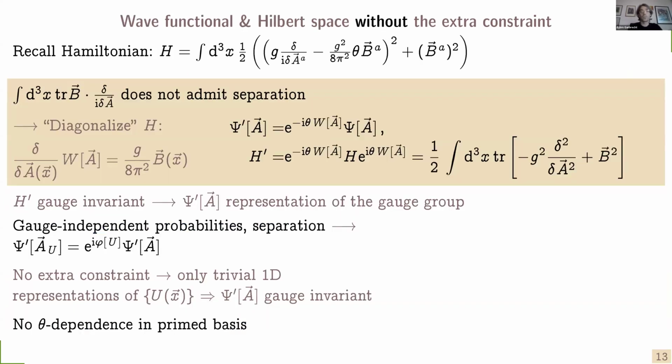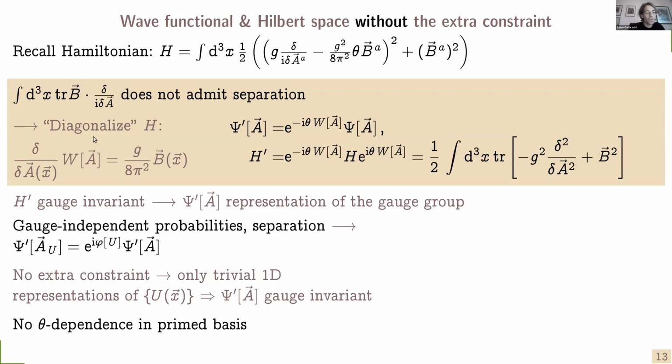So let's see how this works out without the extra constraint. In the Hamiltonian, we have a cross term here, a non-diagonal term. And this term does not admit separation solutions so that we could bring the wave functional to a form where the gauge transformation property becomes clearly visible in a separate factor.